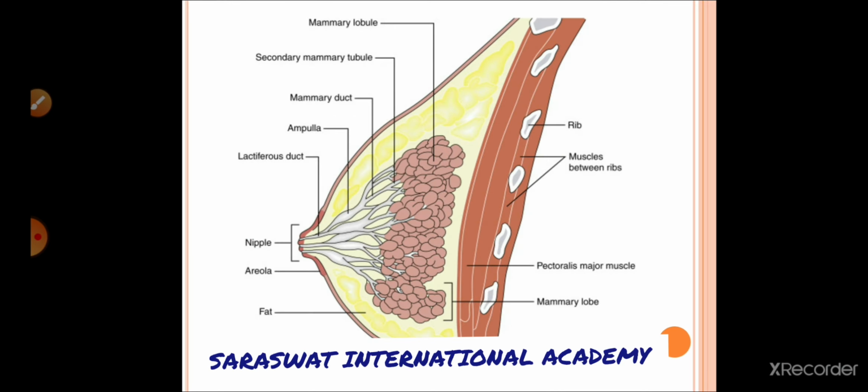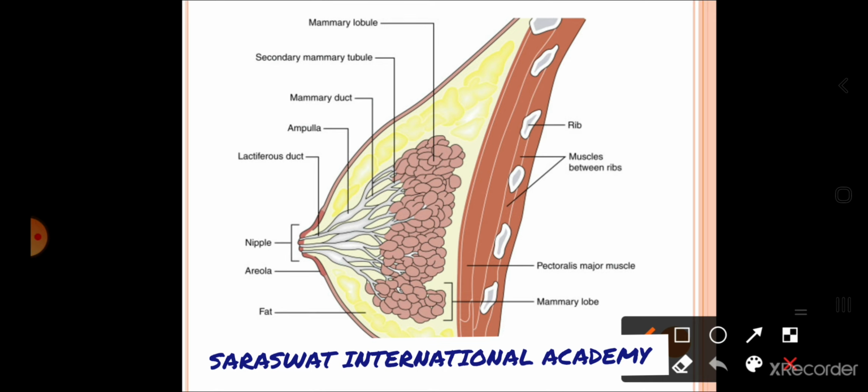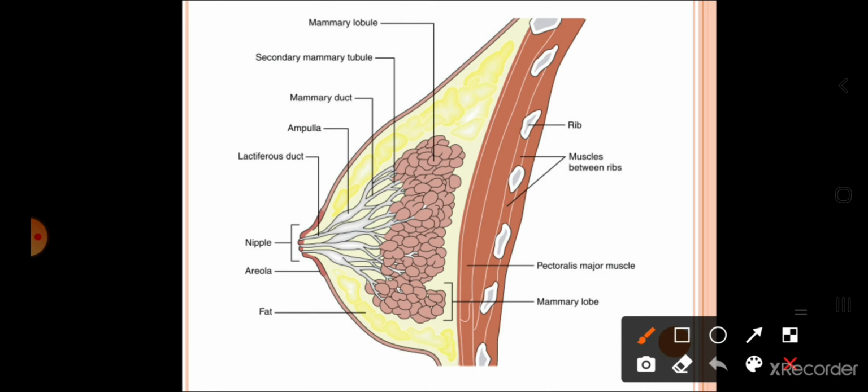So see students, this is regarding the structure of the mammary gland. Each mammary gland consists of the mammary lobes. These mammary lobes consist of lobules. These lobules consist of cluster of cells called alveoli. This is tubule, this is mammary duct, ampulla, and finally this is the lactiferous duct.